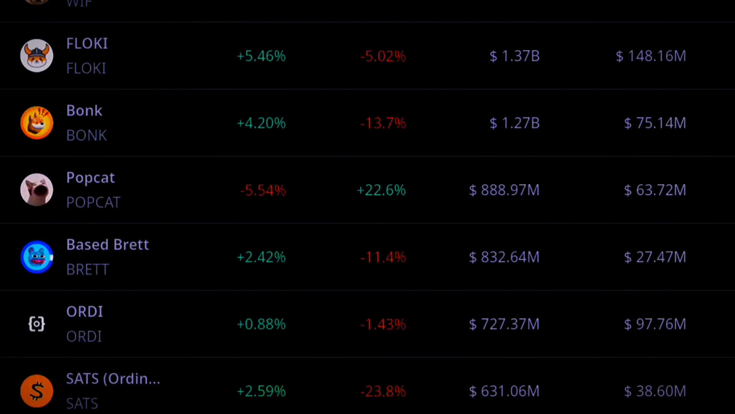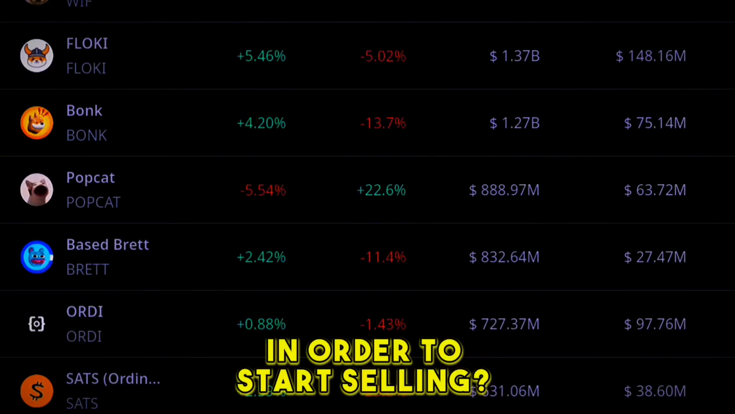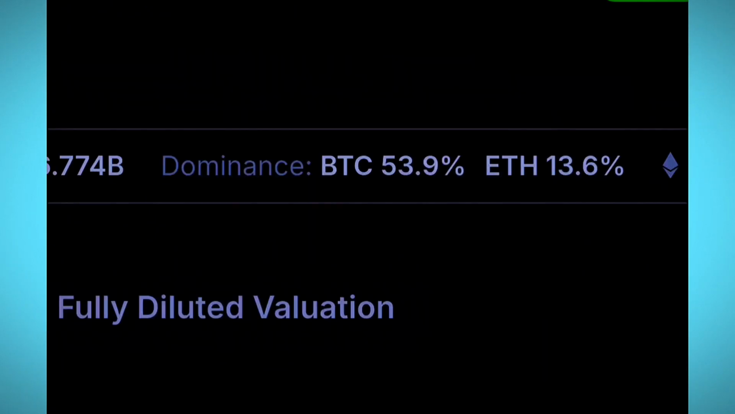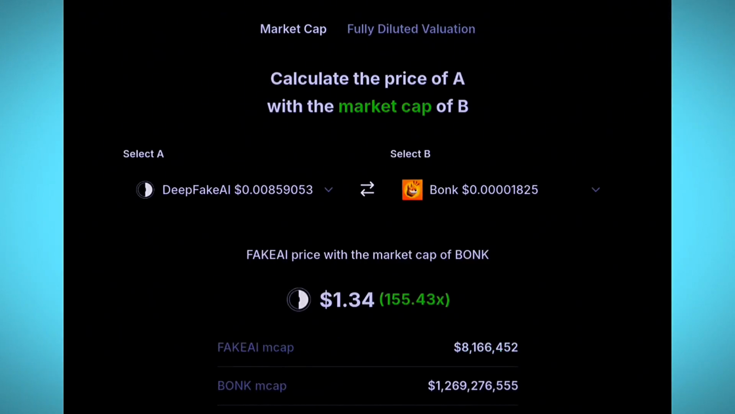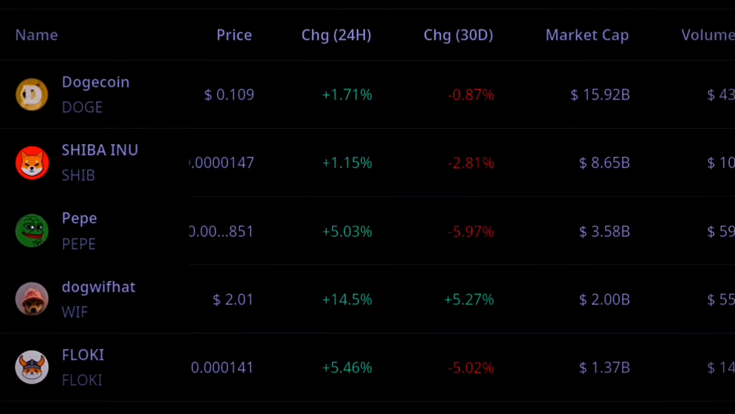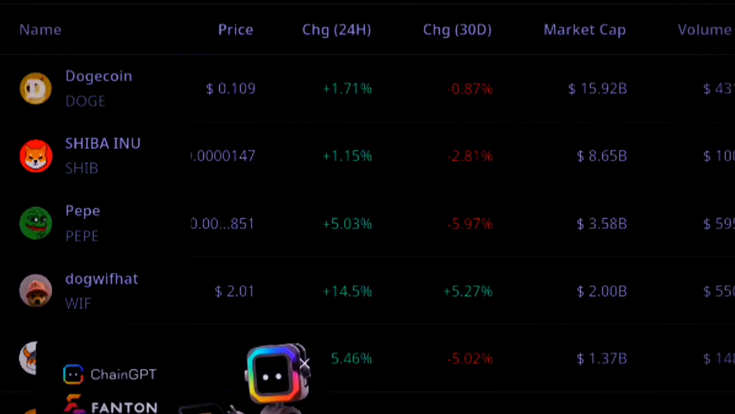So if deepfake was to grow to the market cap value of Bonk, how much growth would you get from your money in order to start selling? So we are comparing deepfake with Bonk. Okay, now you can see this one will make these tokens grow up to $1.32, which is 154x. We compare it with something like Doge now, the first coin under the meme coins. So you can see Dogecoin here is the first rank token under the meme coins category with $15.92 billion.